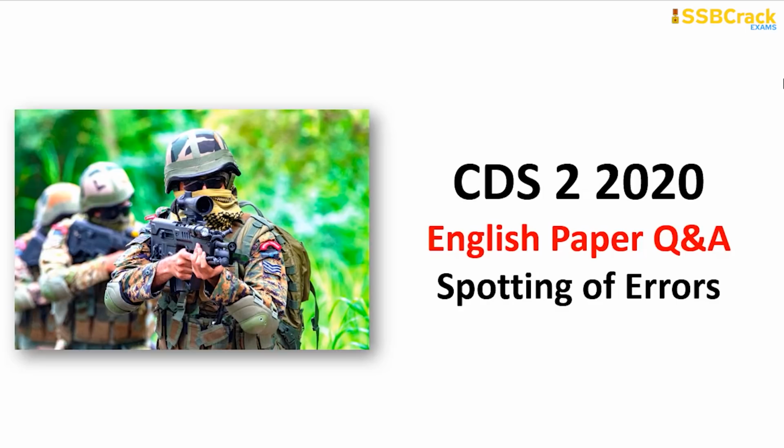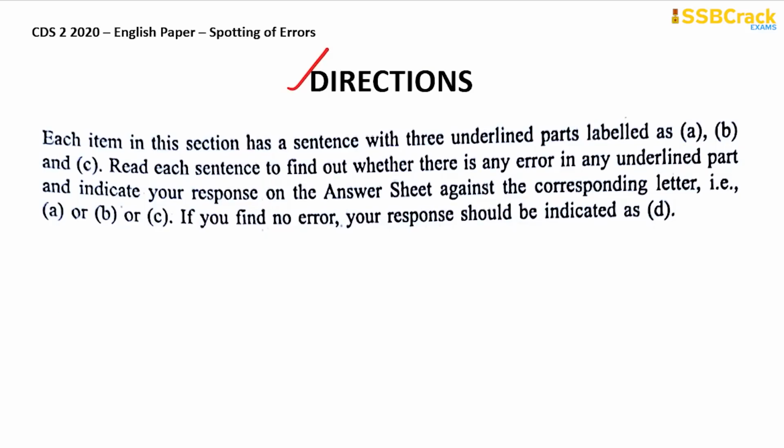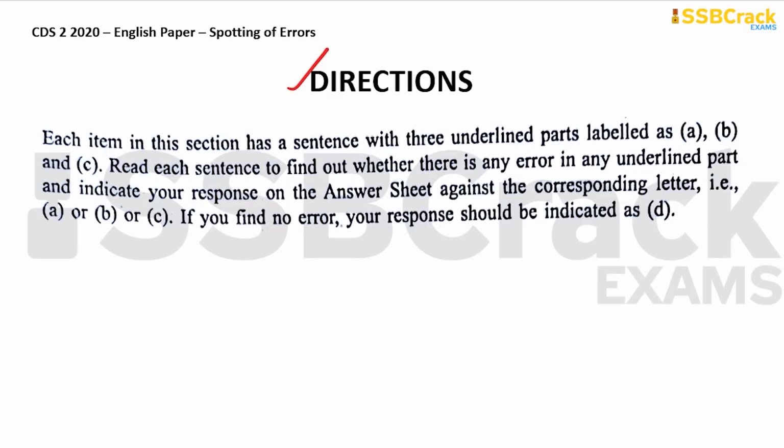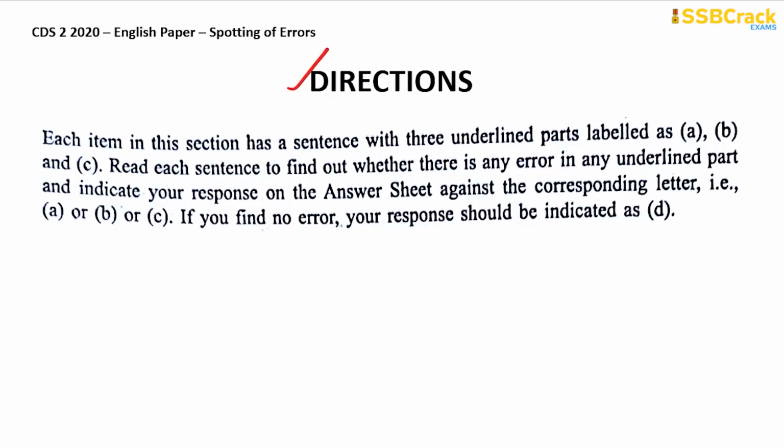So let's start with the first topic, that is spotting of errors. So we will start with the answer keys and solutions from the topic spotting of errors. So let's begin, but first we will see the directions. Each item in this section has a sentence with 3 underlined parts labeled as A, B and C. Read each sentence to find out whether there is any error in any underlined part and indicate your response on the answer sheet against the corresponding letter, that is A or B or C. If you find no error, your response should be indicated as D.